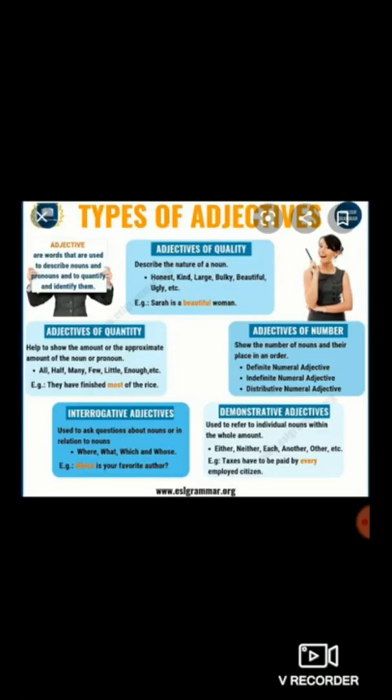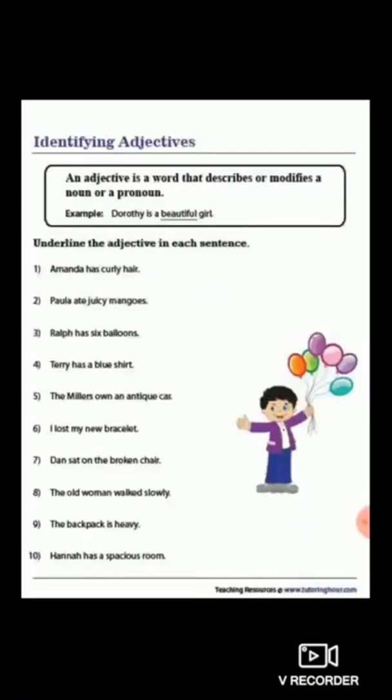So, here every is a demonstrative adjective. Why is it a demonstrative adjective? Because it refers to an individual noun within the whole amount. The taxes should be paid by every employed citizen. Every. So, every is a demonstrative adjective. Clear, students?